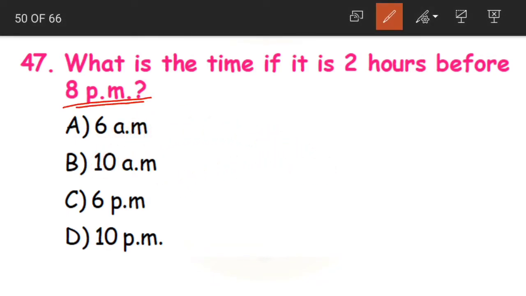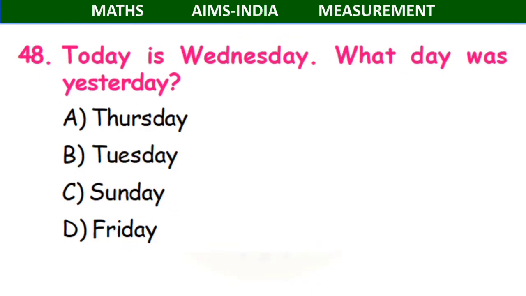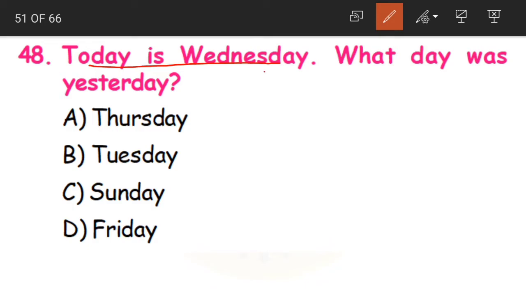So 2 hours before 8 p.m. is option C, 6 p.m. 6 p.m. means evening time. Coming to question 48. Today is Wednesday. What day was yesterday? Today is Wednesday.